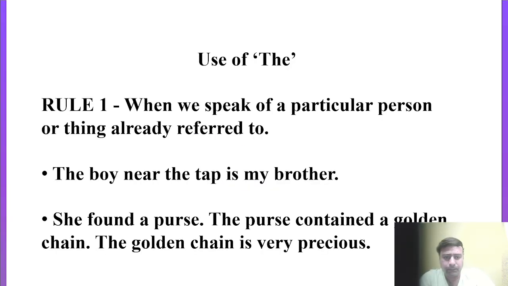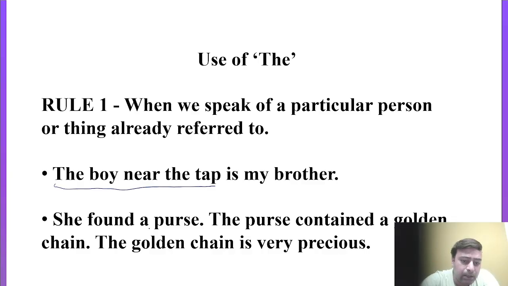Use of the. I told you the first rule, that is definite concept. When we speak of a particular person or thing already referred to, that means we have the reference earlier. Like the statement: the boy near the tap is my brother, right? So the boy near the tap is the earlier reference given here. She found a purse. The purse contained a golden chain. The golden chain is very precious, right?